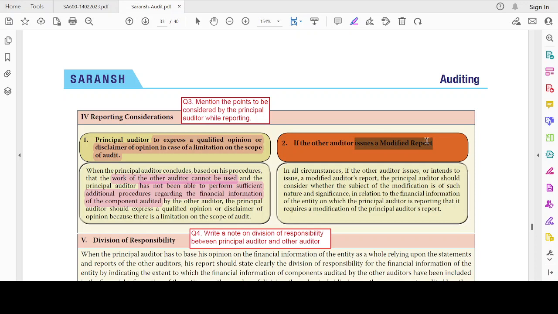If the other auditor issues or intends to issue a modified report, in all circumstances, the principal auditor should consider whether the subject of modification is of such nature and significance in relation to the financial information of the entity on which the principal auditor is reporting that this requires a modification of the principal auditor's report. As we discussed already, if the other auditor is going to issue a modified report, then I have to check whether the matters which give scope for modification are of such nature and significance and so material that I have to consider whether the principal auditor's report has to be modified in respect of that matter.